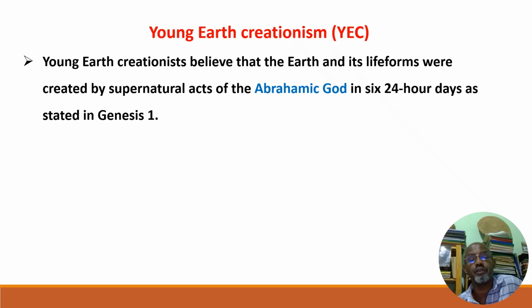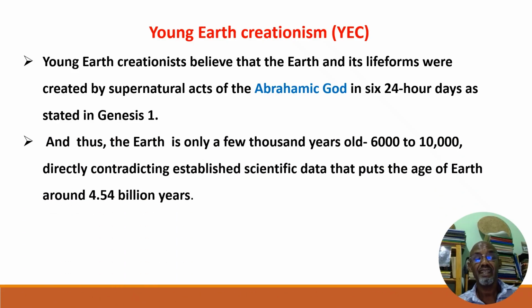They don't accept this totally. These are dogmatic, religious individuals who accept the 6 to 10,000 years old Earth. And thus the Earth is only a few thousand years old, that is 6 to 10,000, directly contradicting established scientific data that puts the age of Earth around 4.54 billion years.